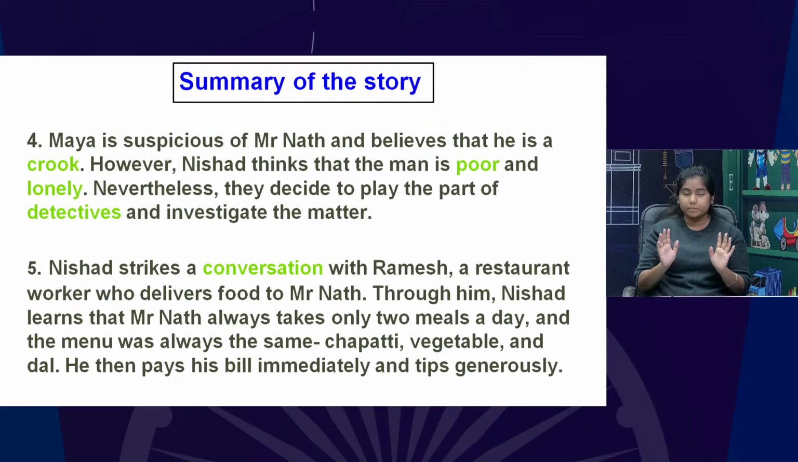However, Nishad, her younger brother, thinks that the man is poor and lonely. That person looked very poor because he was very skinny. A sickly appearance was there. That is called a gaunt appearance. So he assumed that he is a poor and lonely man. He cannot do these kinds of activities.